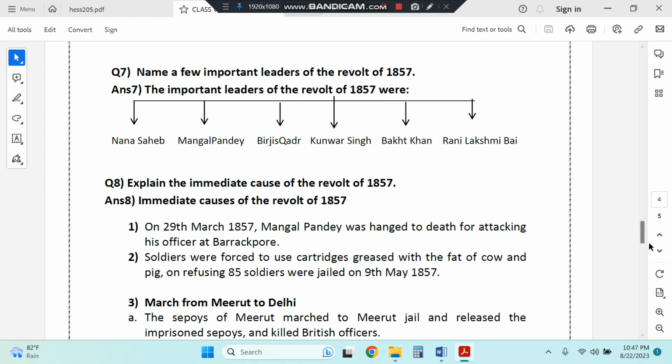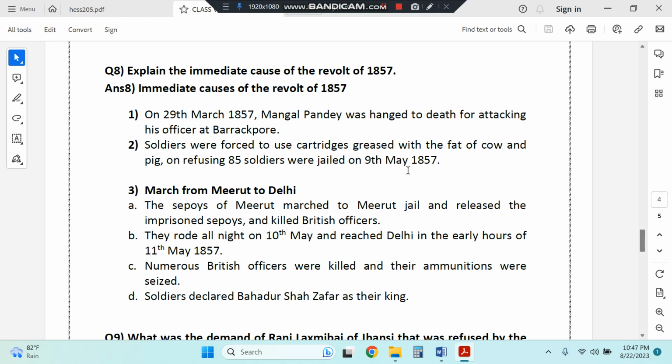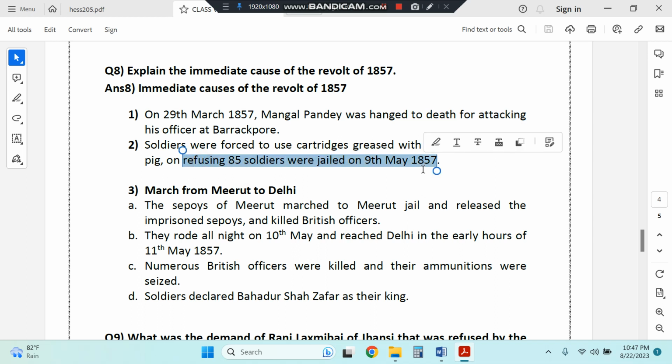Then eighth question is extremely important, often asked as a 5 marker. Explain the immediate cause of revolt of 1857. On 29th March 1857, Mangal Pandey was hanged to death. Then soldiers were forced to use cartridges greased with fat of cow and pig, and when they refused, 85 soldiers were jailed on 9th May 1857.